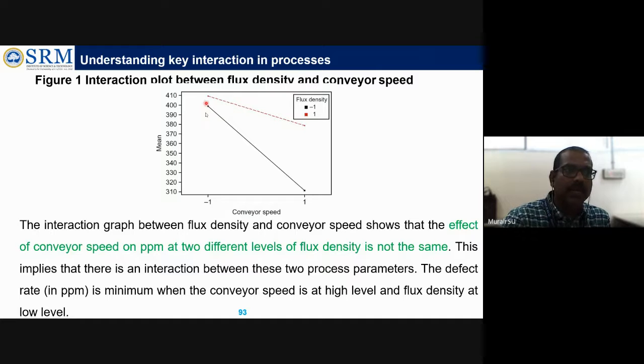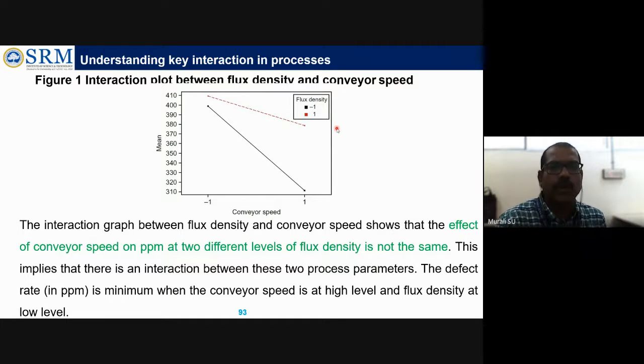Simultaneously, these values are telling about conveyor speed at the low level and conveyor speed at the high level. So there are two factors, process parameters, which are represented with respect to the number of defects presented here. This is the interaction effect graph.